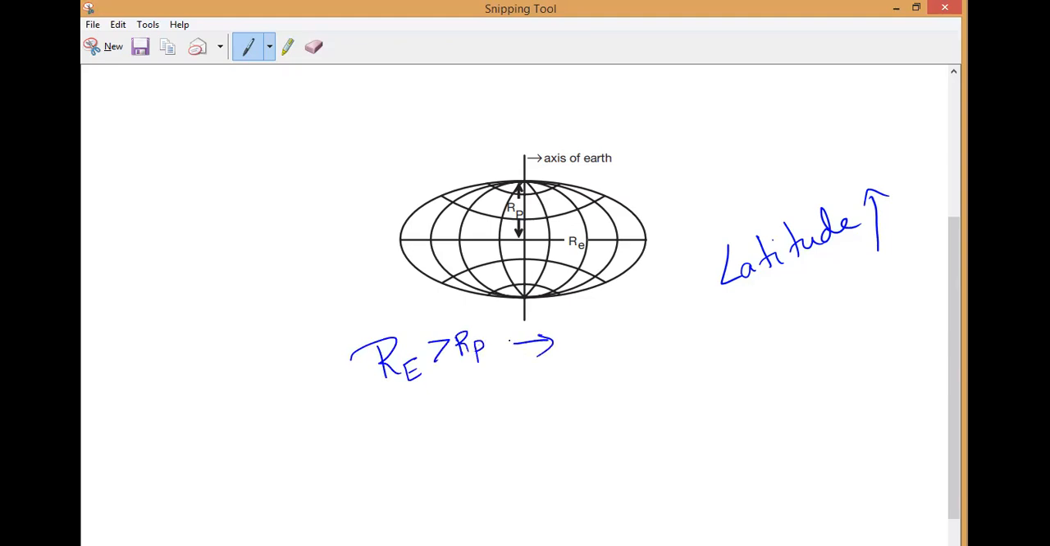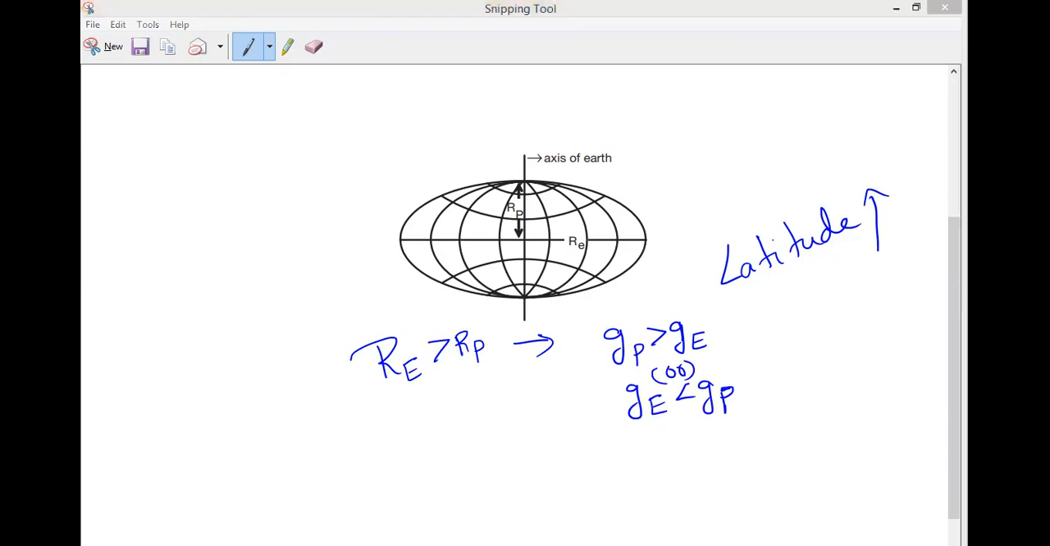Now, in this case, what is happening? gP is greater than g. Yes or no? g is less than gP. Any doubt, guys, in this? Now you observe very carefully. From this only we are going to make it.